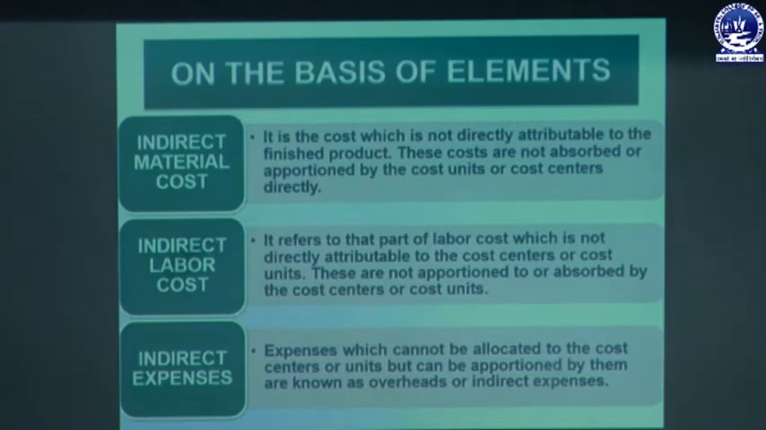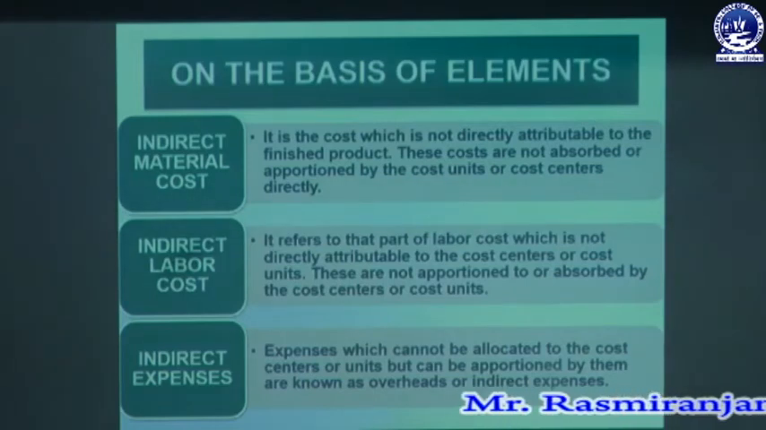The second one is indirect labor cost. It refers to that part of labor cost which is not directly attributable to cost center or cost unit, and these are not apportioned to or absorbed by cost center or cost unit. So maybe it is material or labor or expenses. When it is indirect, that means that cannot be directly allocated but that can be apportioned to or absorbed by different cost center or cost unit.